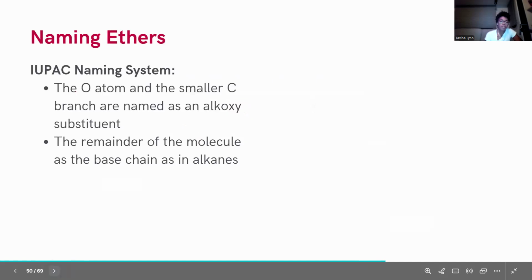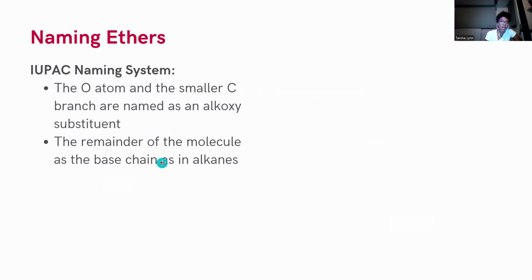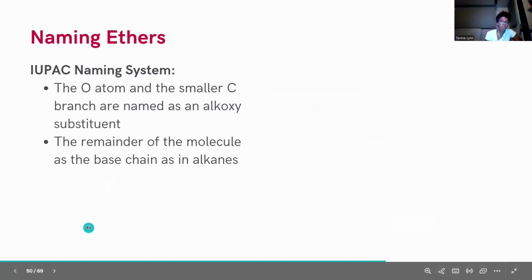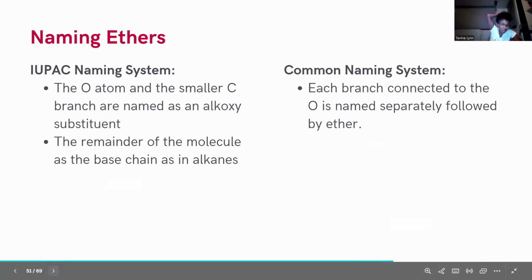With naming ethers, there are 2 different naming systems. We have the IUPAC naming system, where the oxygen atom and the smaller carbon branch are named as an alkoxy substituent. You'll see what that means in an example. The remainder of the molecule is named as the base chain in the same way we do with alkanes. In the common naming system, each branch connected to the oxygen is named separately, followed by the word ether.